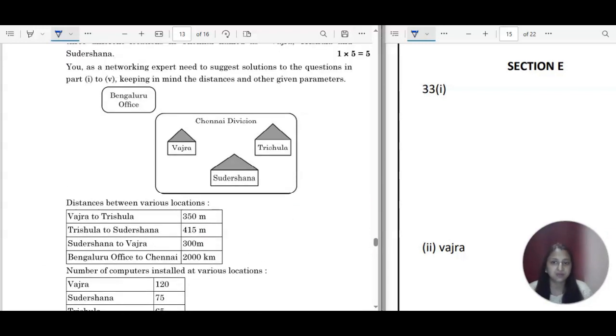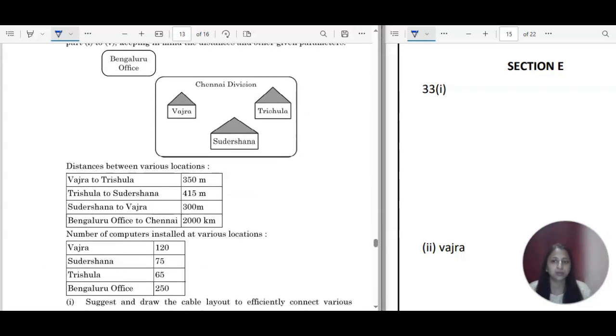So the Chennai division is this only, right? Here you will check the number of computers. First we can check where to install the server in this Chennai division, with respect to the maximum number of computers installed. In Vajra it is 120 computers, in Sudarshana it is 75 and in Trishula it is 65. So we are going to put the server in Vajra, because you have to find the server for the Chennai division only, not Bangalore. Otherwise, the Bangalore office has 250, which is more than the other 3, right? But we have to search for the server in Chennai division only, so that is Vajra.